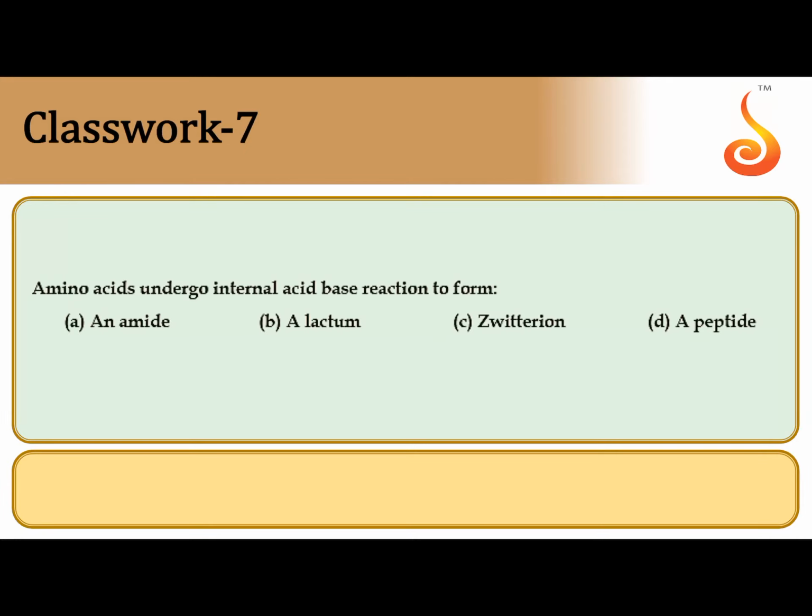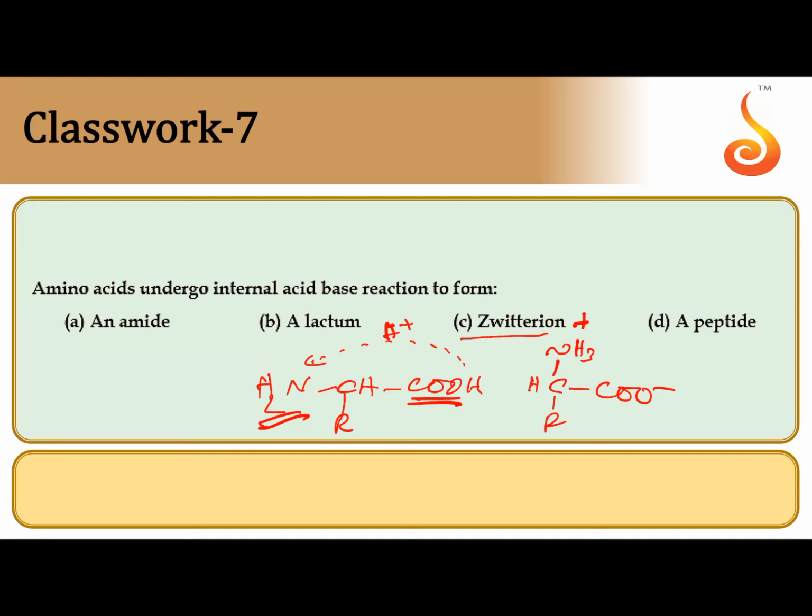Amino acids undergo internal acid-base reaction to form a Zwitter ion. So this is an alpha amino acid. Due to this, NH2 is the base and COOH is the acid. Internal neutralization takes place, with transfer of H plus from COOH to NH2, giving CH NH3 plus and COO minus. This is called a Zwitter ion, which contains positive as well as negative charges in the same species. That's why it is a Zwitter ion.